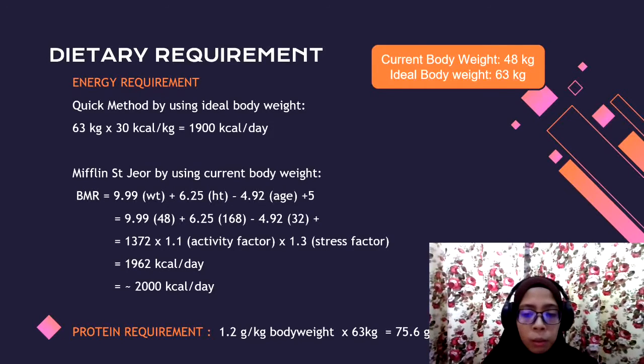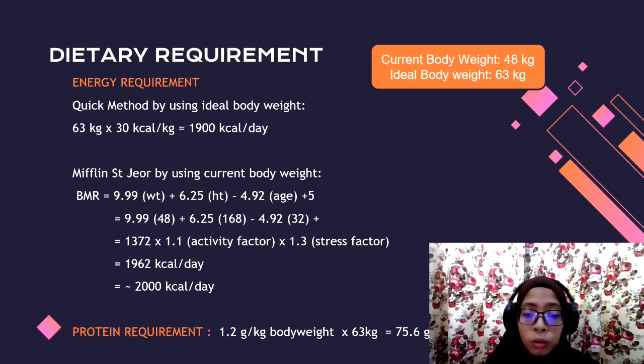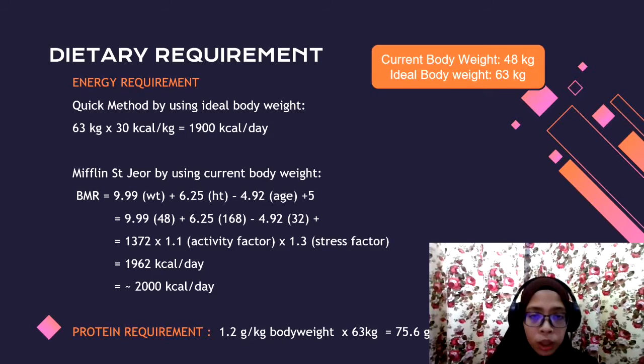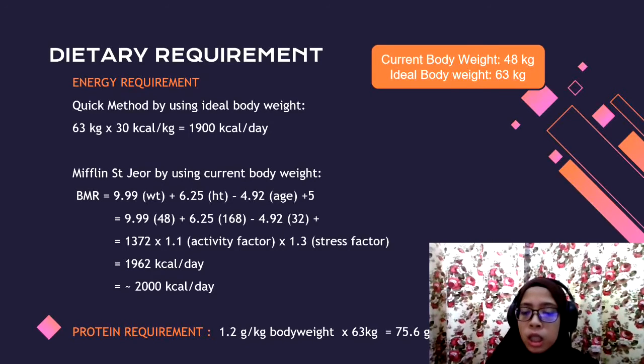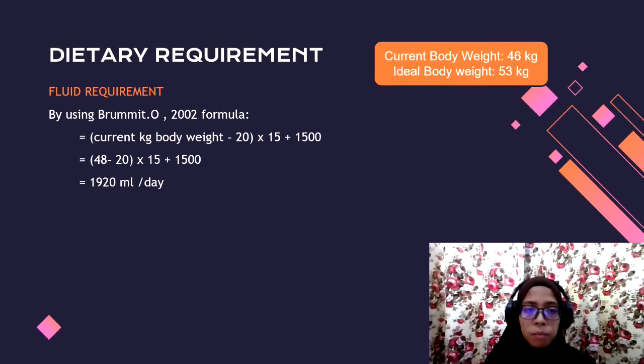For protein requirement, based on ASPEN 2006, the protein requirement is around 1.2 gram per kg body weight times ideal body weight, which is 63 kg, so the protein requirement is around 75.6 gram per day. Next is fluid requirement by using the Holliday-Segar 2002 formula. The requirement is around 1920 ml per day.